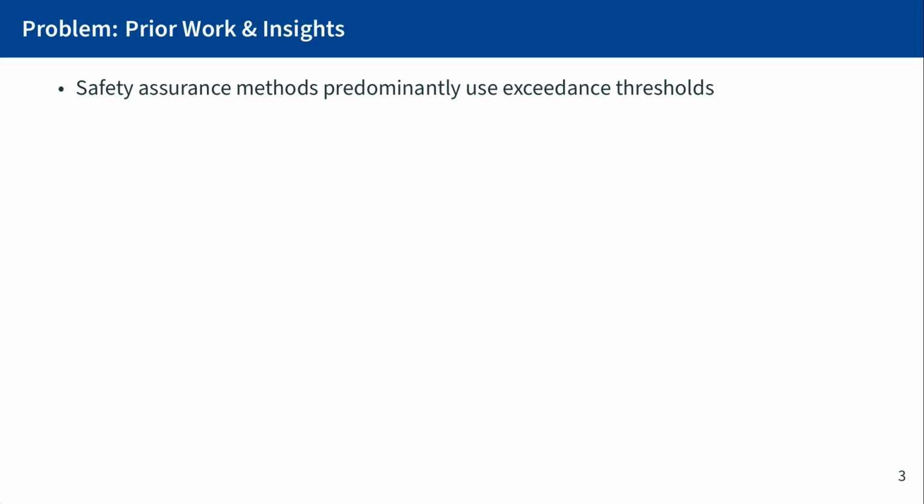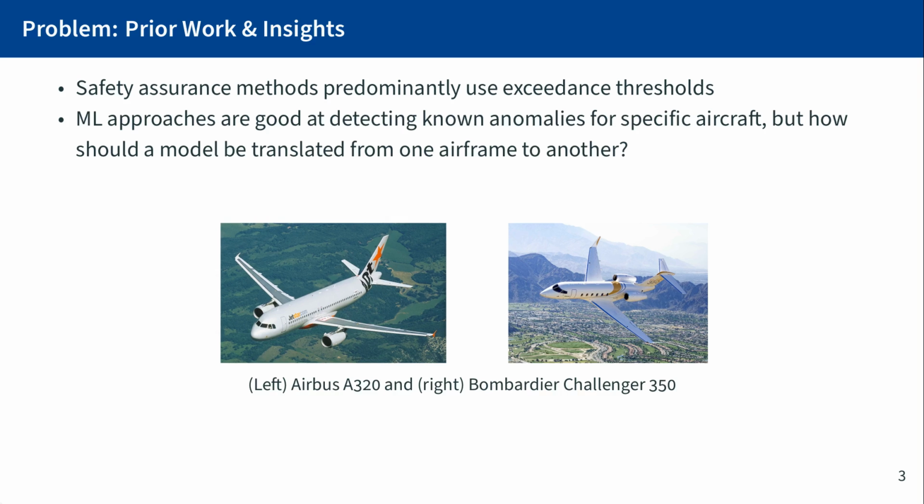Currently, safety assurance methods primarily rely on exceeding thresholds, which means that when a signal goes above or below a predefined threshold, then an alert or warning is given to the operator in order to make corrective action. Despite the numerous machine learning approaches that we currently have, they remain mainly good for detecting known anomalies for specific aircraft. So this presents a challenge when moving an anomaly detection model from one aircraft to another.